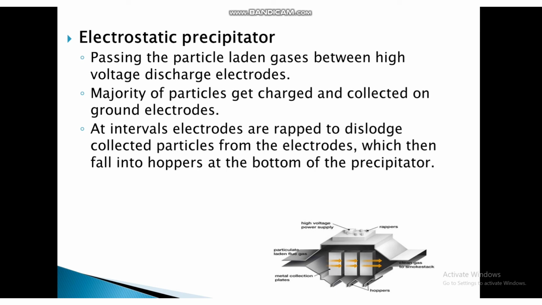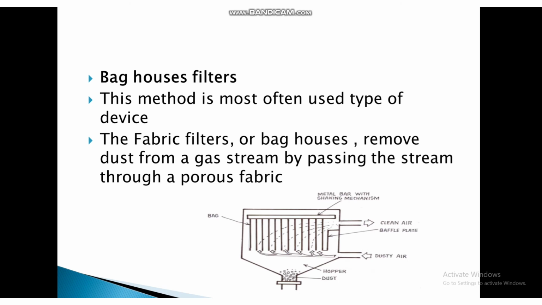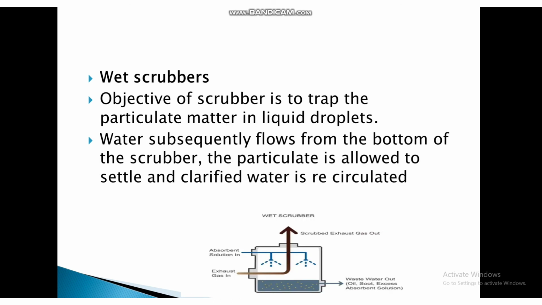In the diagram, you can see the electrostatic precipitator. Then baghouse filters. This is the most often used type of device. The fabric filter or baghouse removes dust from a gas stream by passing the stream through a porous fabric. In the diagram you can see the baghouse filters, the porous fabric is there.